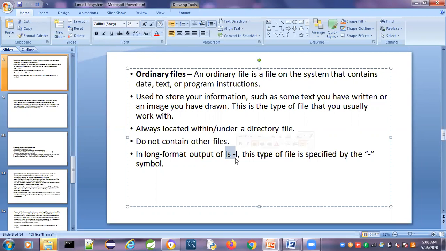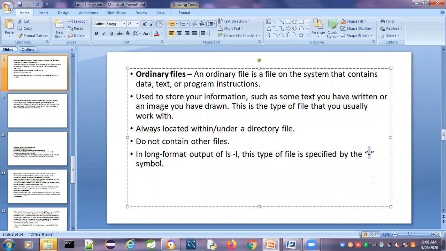We will discuss. L means long list. The long list means 7 formats, it contains 7 fields. We will discuss them one by one. Under the 7 fields, the first field for a normal ordinary file shows the hyphen. This hyphen indicates that the file is an ordinary file. Ordinary files are represented by the hyphen symbol under the long listing of the files.